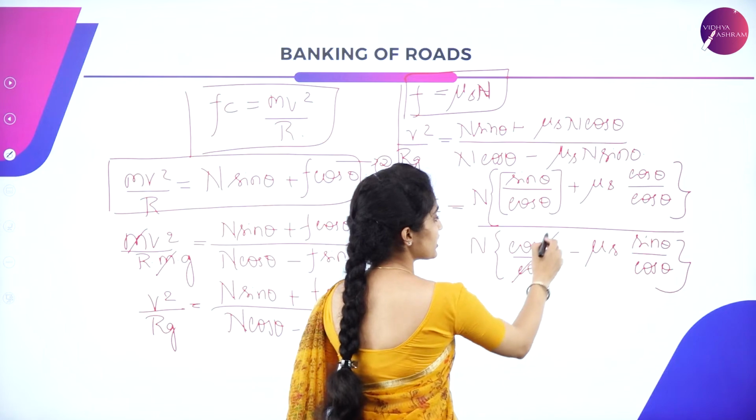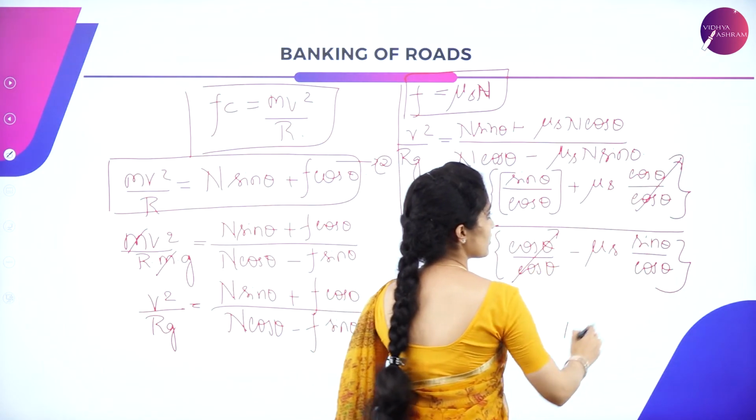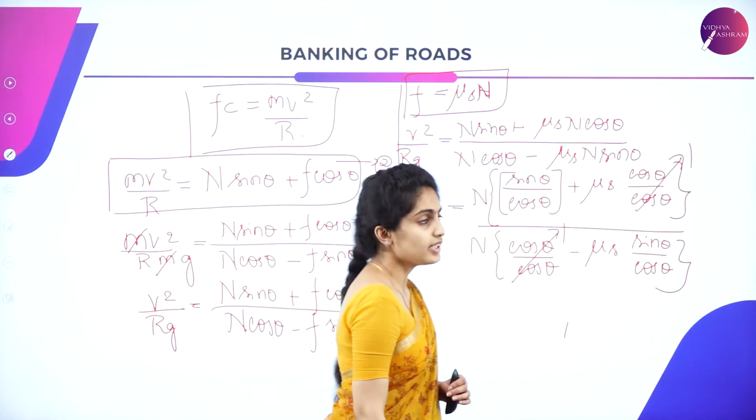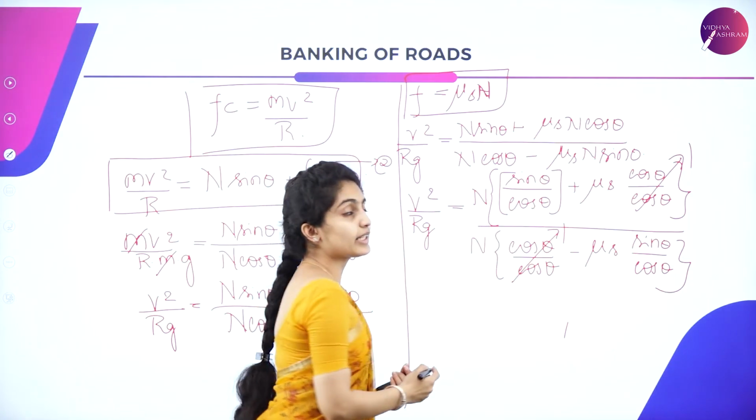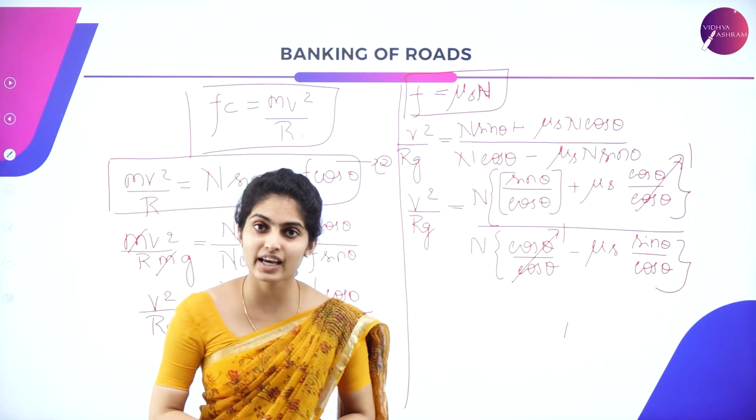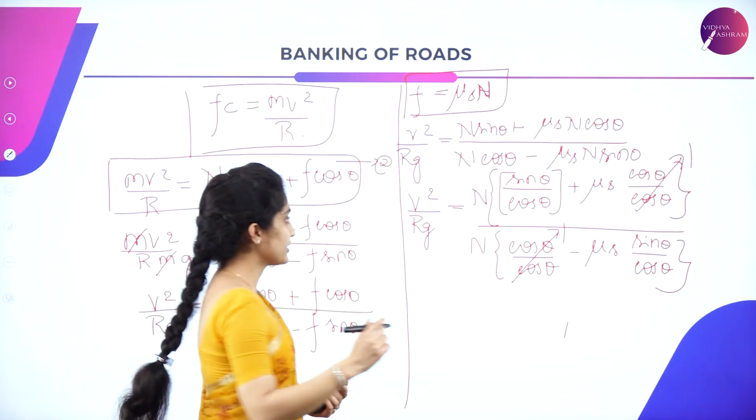So here cos theta cancels again. Here it also cancels, so 1 and 1 is the answer over here. Sine theta by cos theta is nothing but the tan function. So that is tan theta.